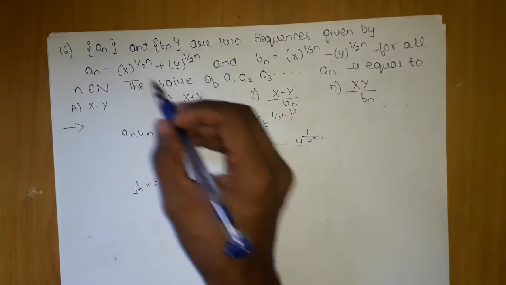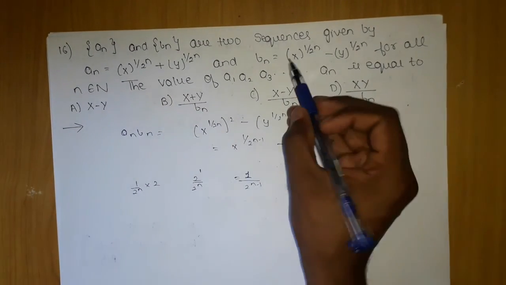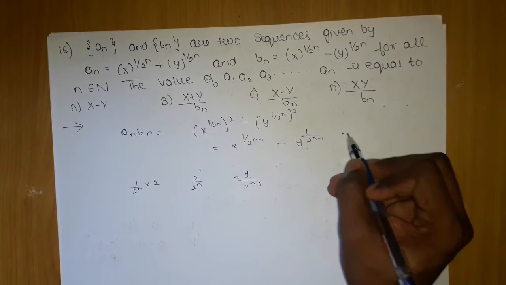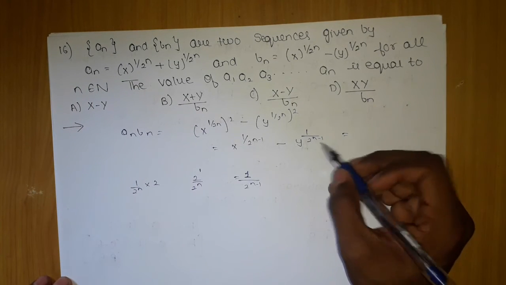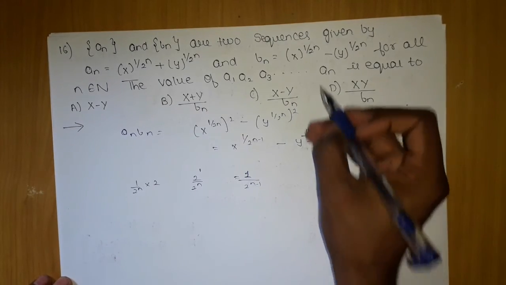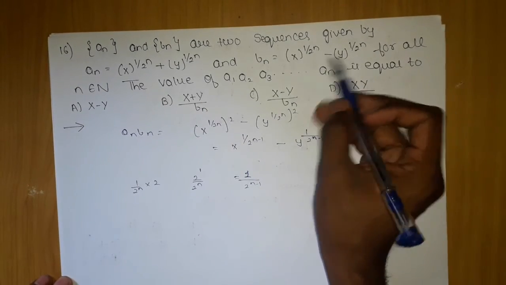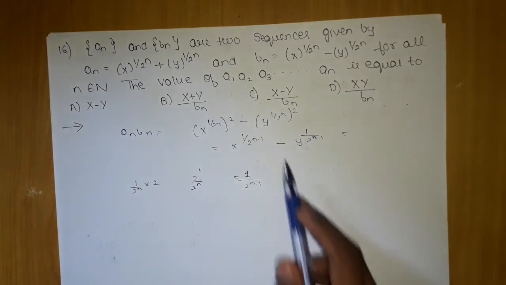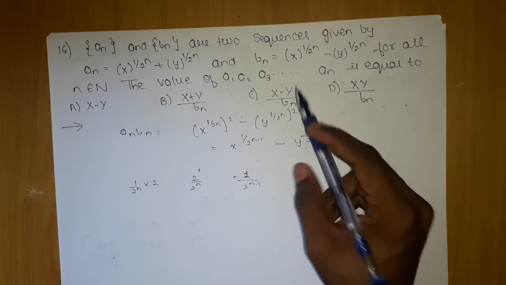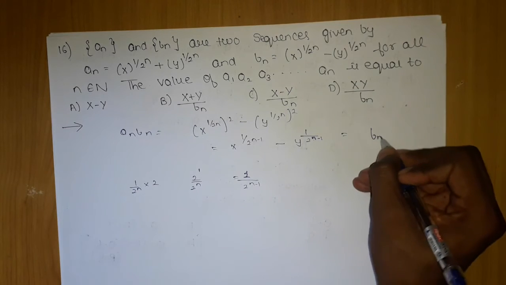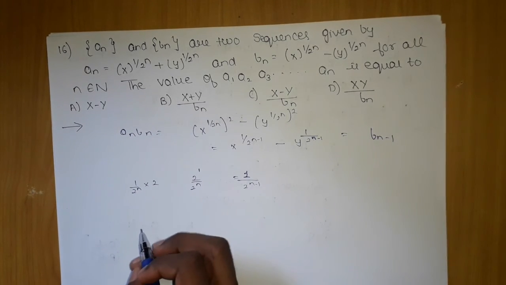Because if I get a standardized result for an and bn, it will be in the format of 1 upon 2 power n. Here it is 2 power n minus 1. Since it is negative, you compare with bn. If it is n, it is bn, and if it is n minus 1, it is bn minus 1. So we are getting this equal to bn minus 1.